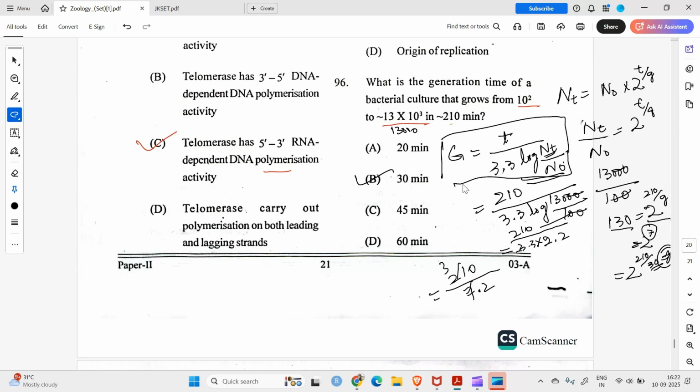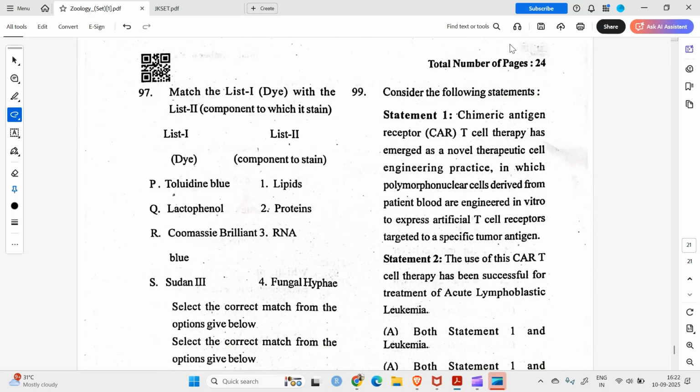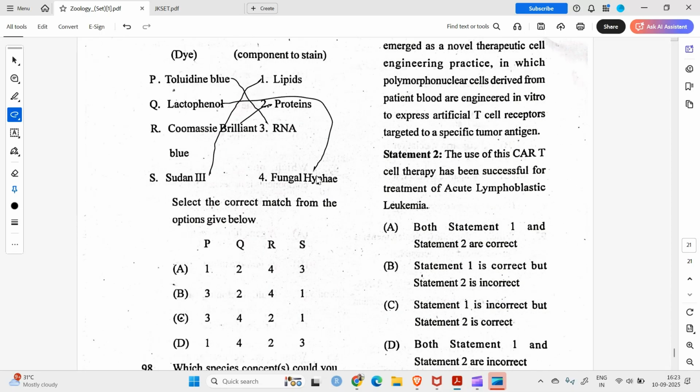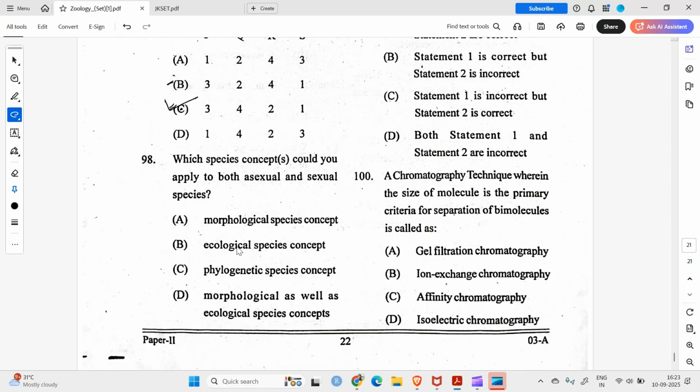Okay, moving on to the 97th question. Match the list 1 with the list 2. So toluidine blue is used for nucleic acids. Lactophenol, yes, it is used for fungal hyphae. Sudan 3 is used for lipids, and this is used for proteins. So toluidine blue RNA, P3. Lactophenol, Q4. Okay, so this is the correct option C.